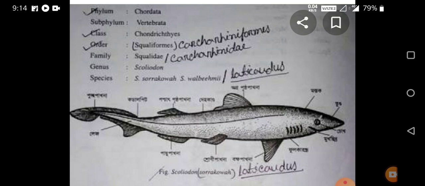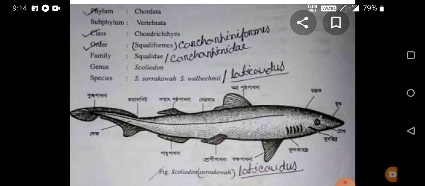Then the order is Lamniformes. Means in this animal there are paired fins as well as unpaired fins. Paired fins are again classified into a pair of pectoral fins and a pair of pelvic fins. Unpaired fins are again classified into the dorsal fin, anal or ventral fin, and the caudal fin. Therefore the order is Lamniformes.